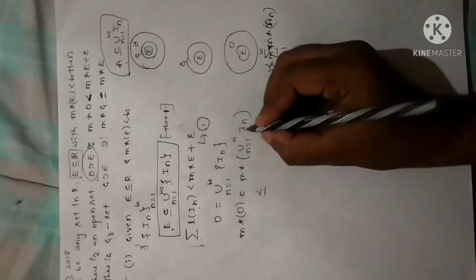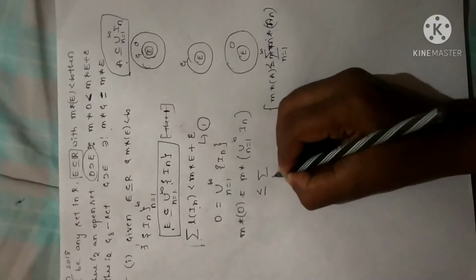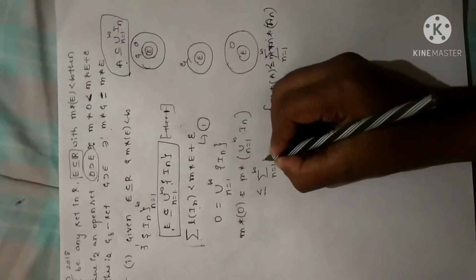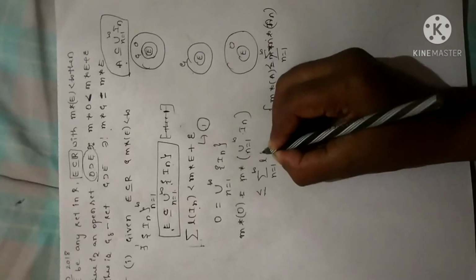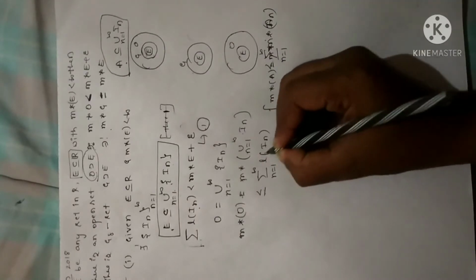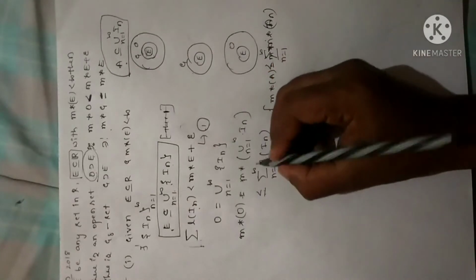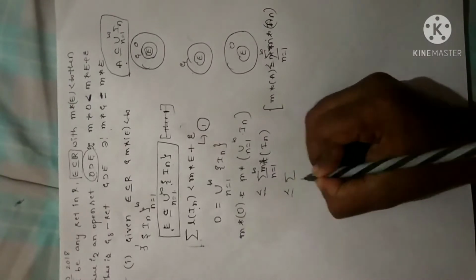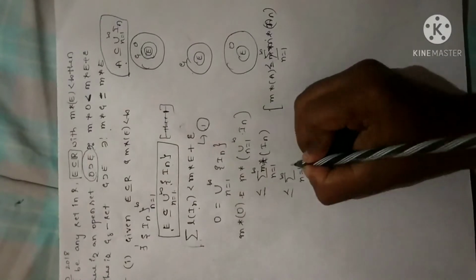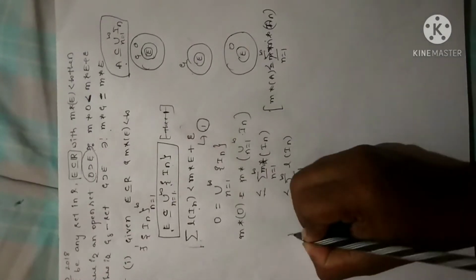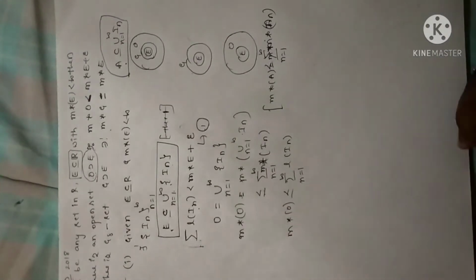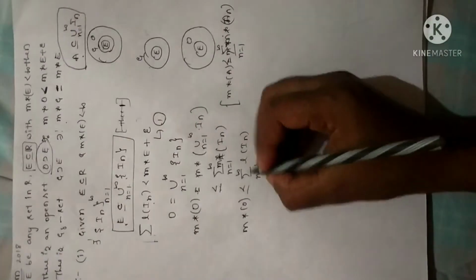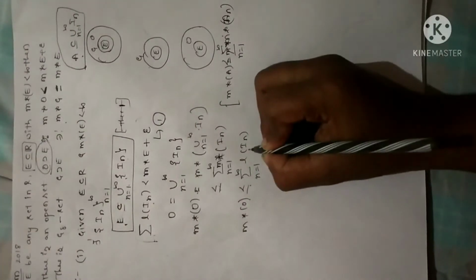So I am going to take measure inside. You will get summation n is equal to 1 to infinity. The minute I take measure, it is none other than length of In. Or else, if you want, you can write one more step: m star of In, or else I can write this as summation n is equal to 1 to infinity length of In, m star of O. Clear?